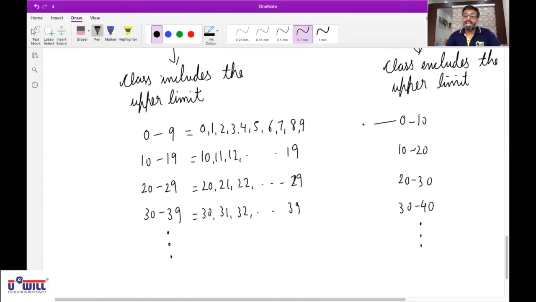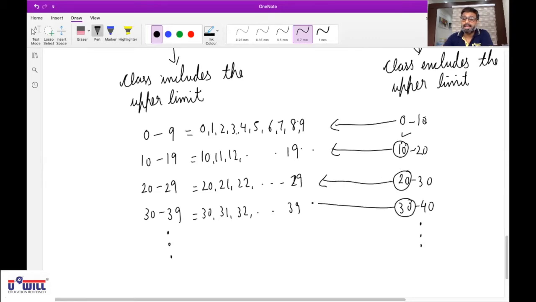Even 0 to 10 will include 0 to 9 only, because 10 cannot be included in two classes. One observation cannot overlap. So 10 to 20 will include 10 to 19 only, because 20 will be included in the next class. 20 to 30 will include 20 to 29 only, because 30 will be included in the next class. Same way 30 to 40 will include 30 to 39 only.